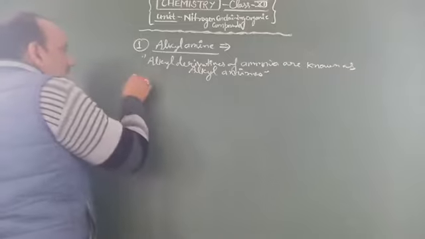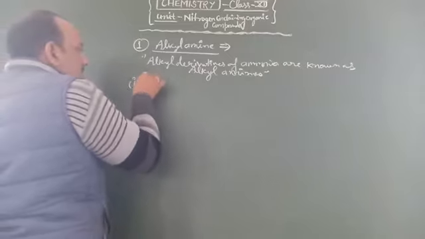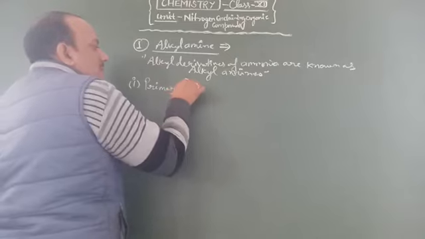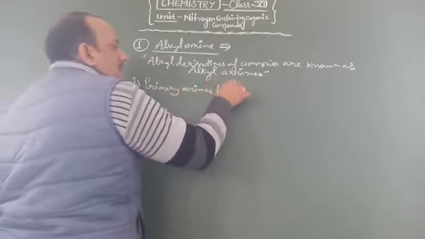They are classified in three categories. Part 1 is known as primary amines, which are 1 degree amines.